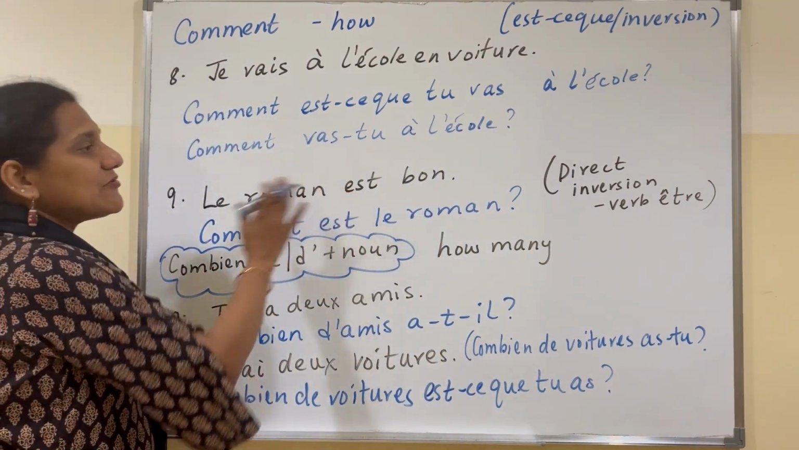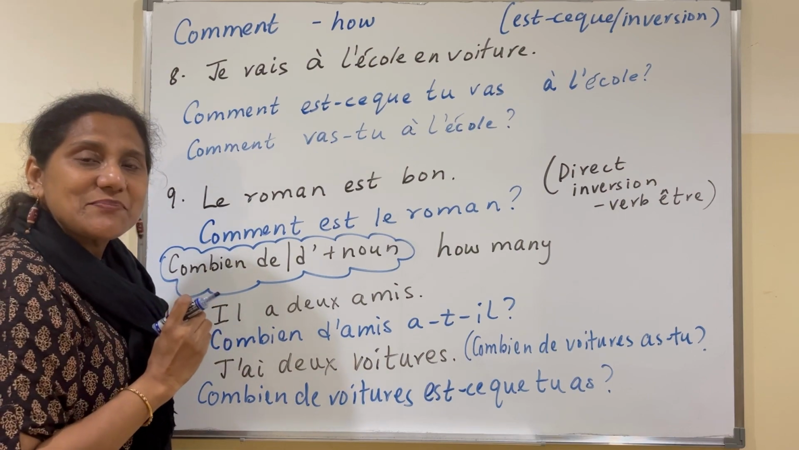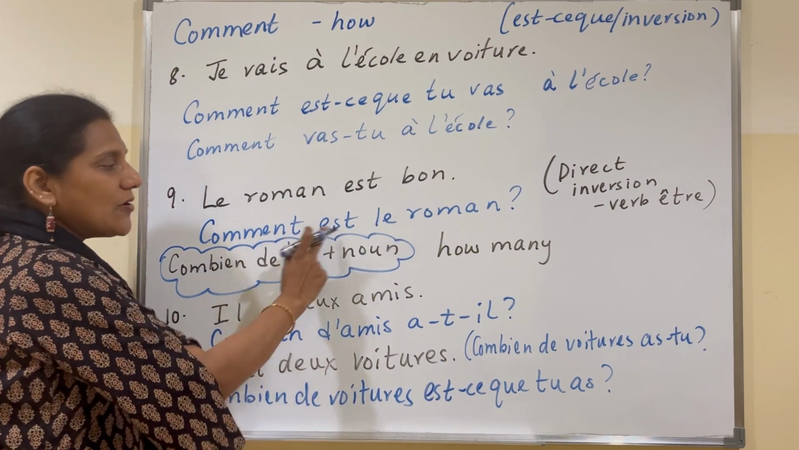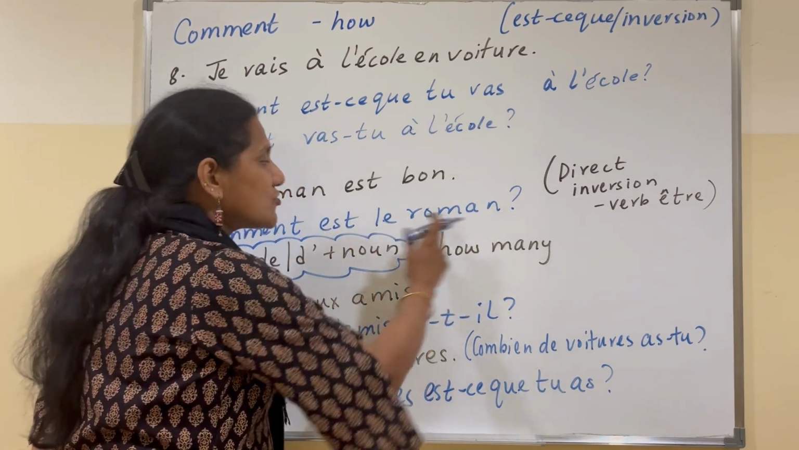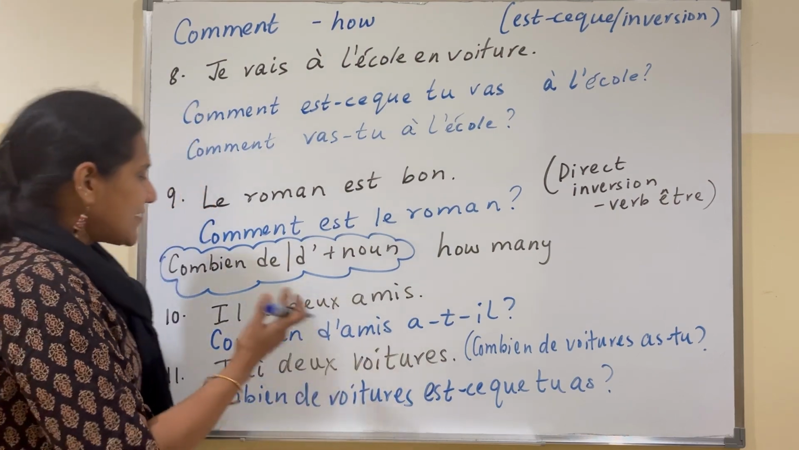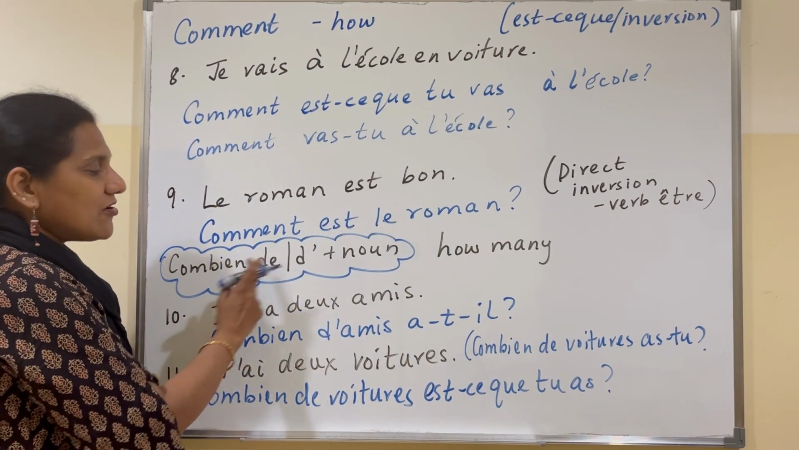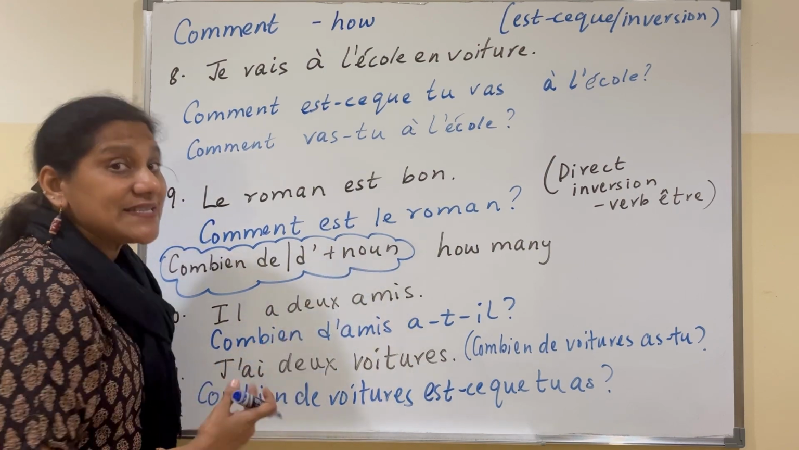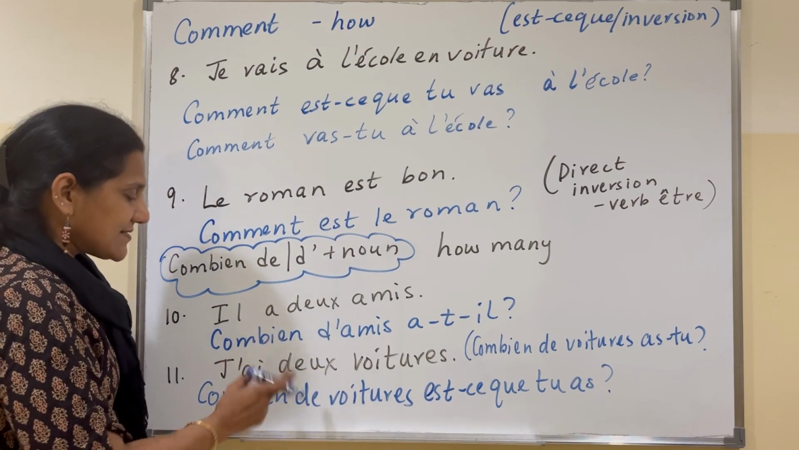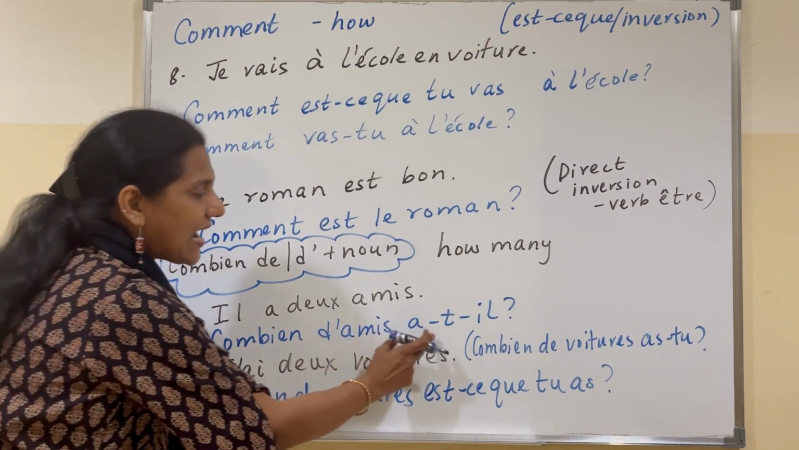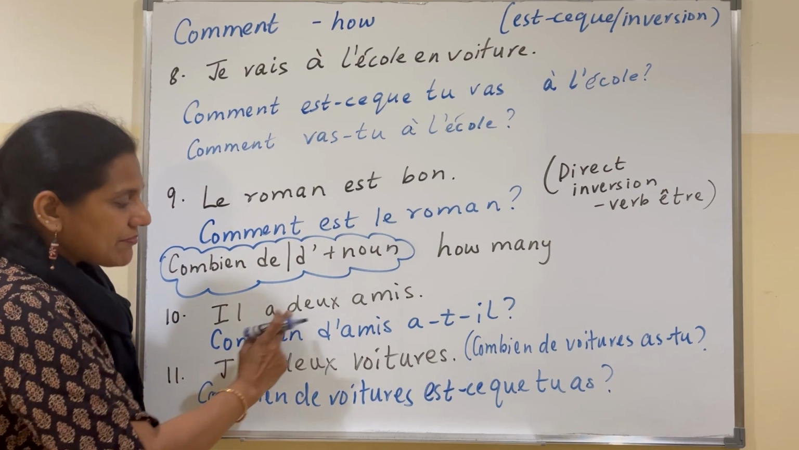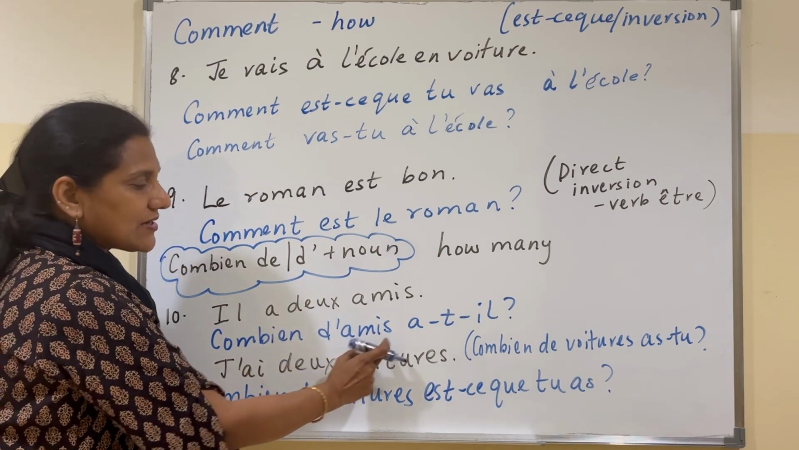Let's look at an example with the verb être. We said verb être means direct inversion. Le roman est bon. Comment est le roman? So, we don't need to put comment est-ce que le roman est. Right? Now, let's see combien de or d apostrophe plus noun. It means how many. Il a deux amis. He has two friends. Combien d'amis a-t-il? Now, here we can see combien plus de plus noun, a-t-il.